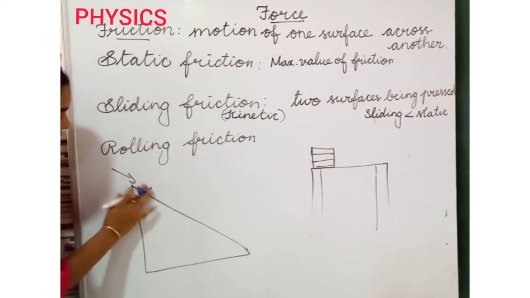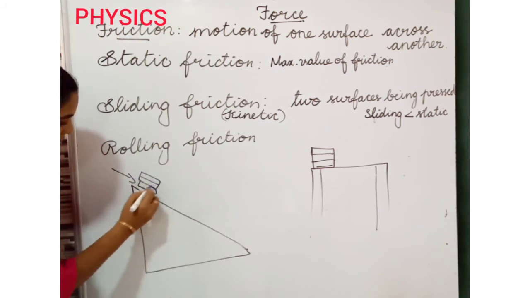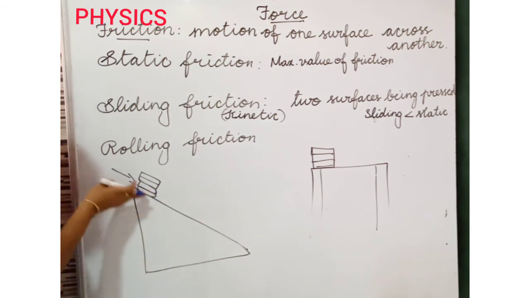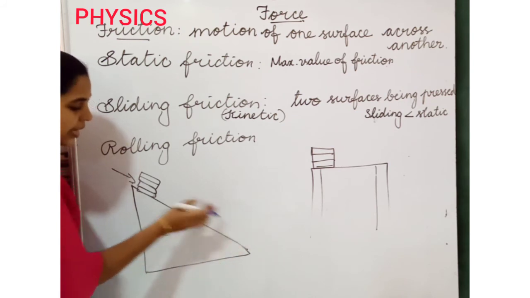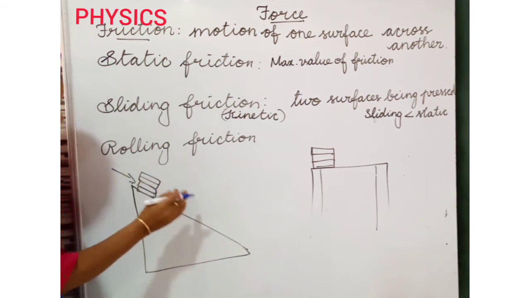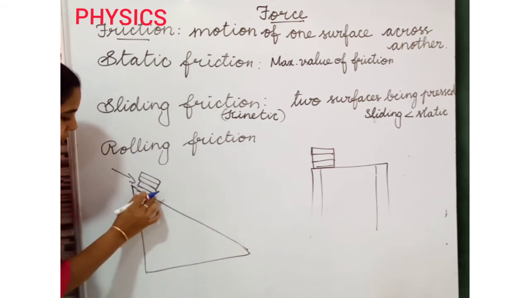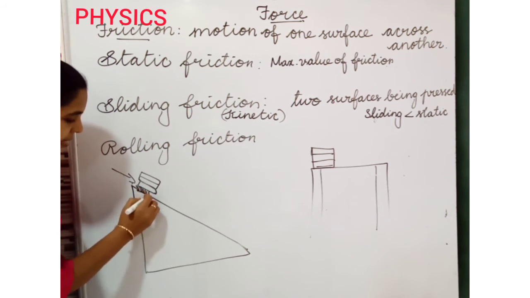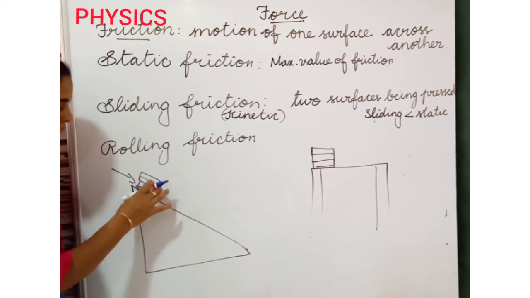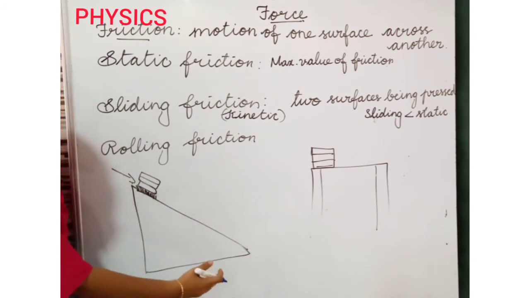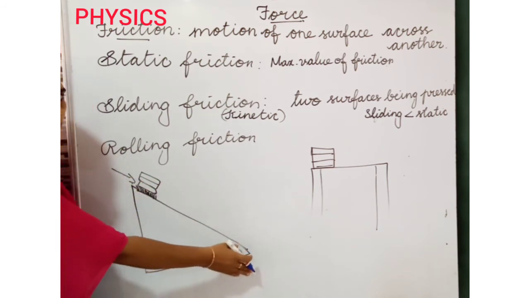Now, I keep some books here. When I give the force here, these books are moving from here to here. It will move slowly. Now I keep a few pencils under the books, rolling pencils. Now I push the books here. They will roll fast. The books will move fast.